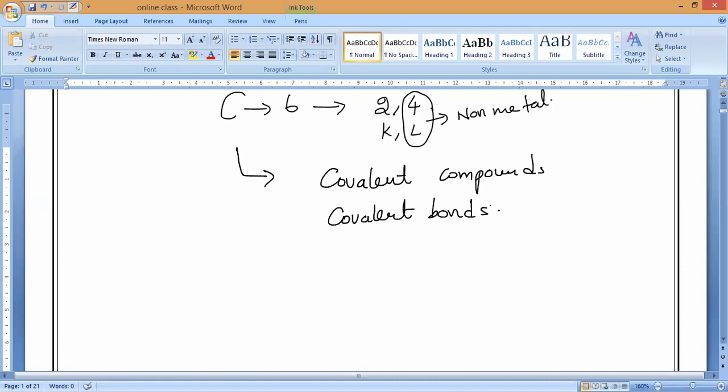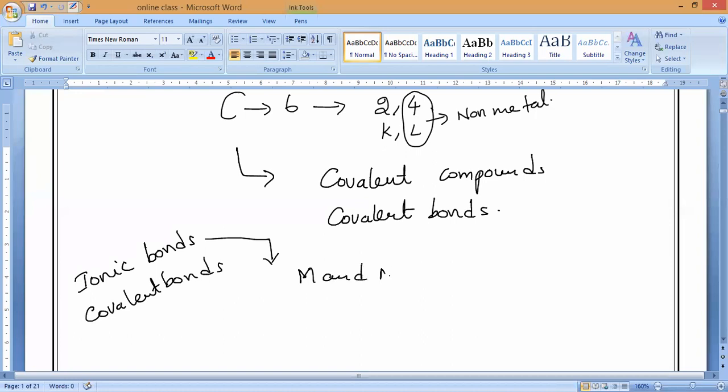But in the last class, in the sense of metals and non-metals, we studied two kinds of bonds. One is ionic bonds, and the second one is covalent bonds. As we have already discussed, ionic bonds are formed between metals and non-metals, which means somebody must donate the electrons and somebody must receive the electrons. That is what we call ionic bonds.